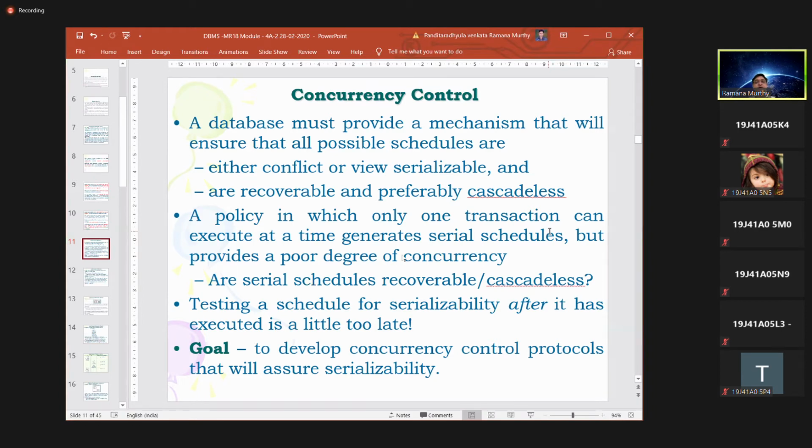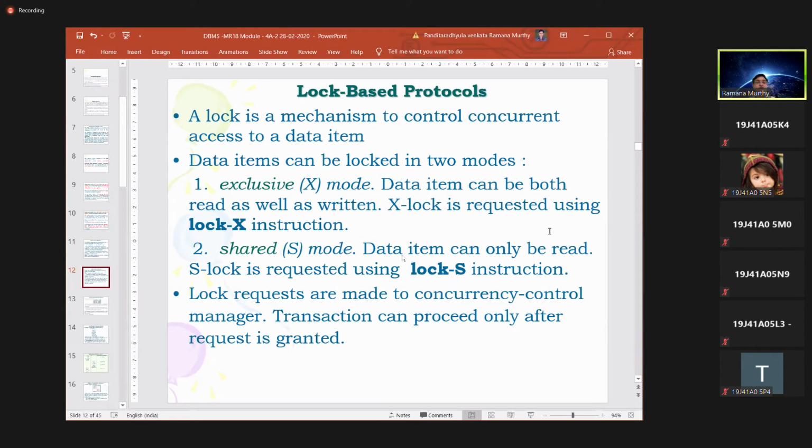Before execution itself, we need to identify some protocols that ensure serializability, that make the transactions execute in a serializable order. For this, we have some protocols: lock-based protocols, validation-based protocols, and timestamp protocols. First, we'll start with lock-based protocols. A protocol is a set of rules that makes the transactions execute serially.